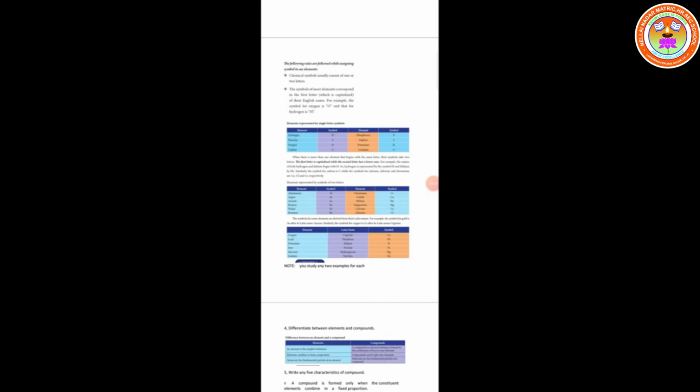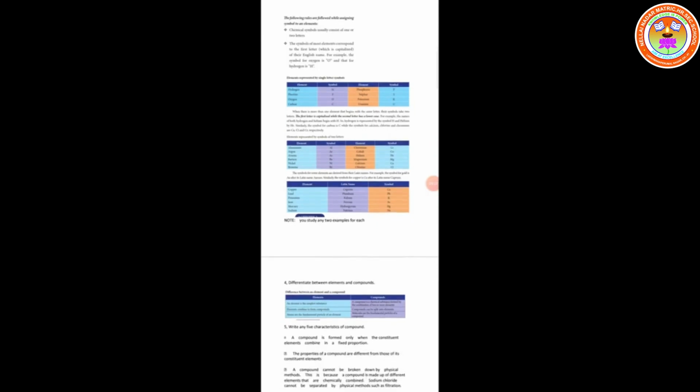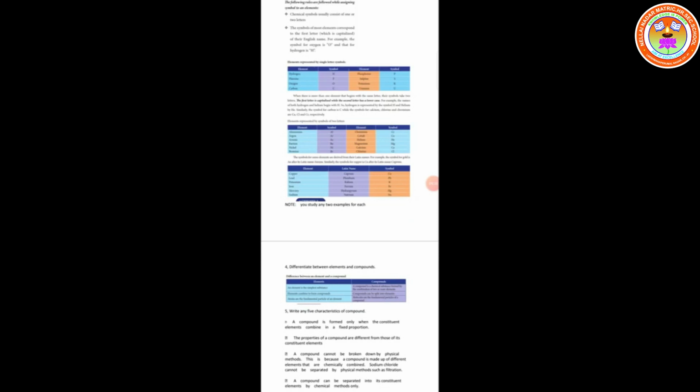What are the elements represented by a single letter symbol? Hydrogen, symbol H, single letter. Fluorine, capital F. Oxygen, capital O. Carbon, capital C. Phosphorus, capital P. Sulfur, capital S. Potassium, K. Uranium, U. These are the elements represented by a single letter symbol.